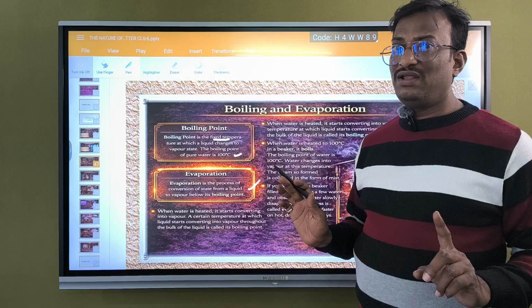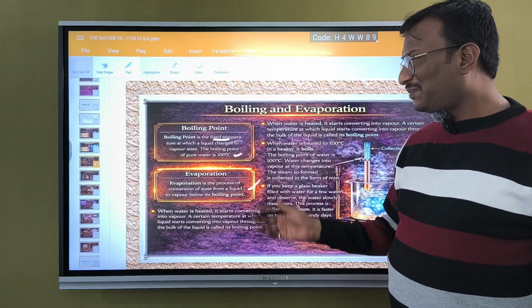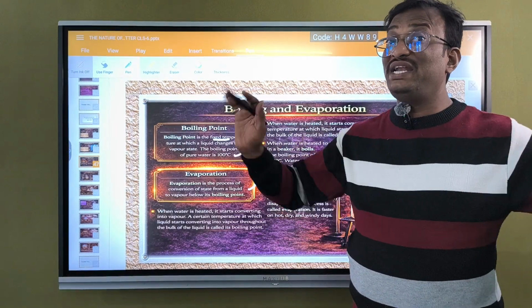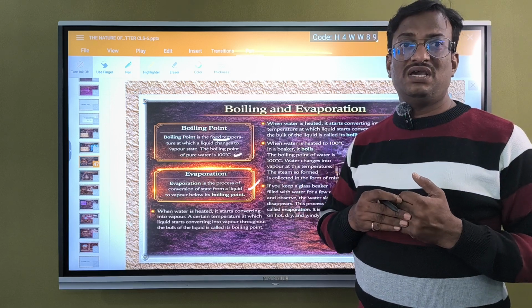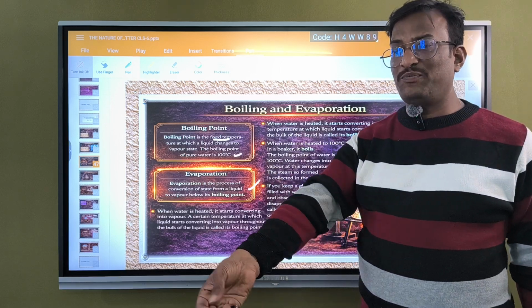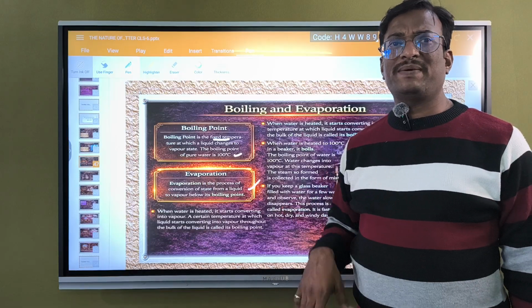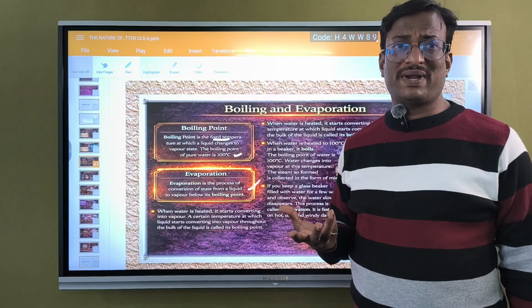And one more thing, there is a similar concept to boiling, that is evaporation, but don't think both are equal. This evaporation is a little bit different. What is evaporation? It is the process of conversion of liquid to vapor itself, but at any temperature. Here the temperature is not fixed. See, if some water has been poured on the floor and you spread the liquid, then what happens? After some time it gets evaporated. How is it going to be evaporated?